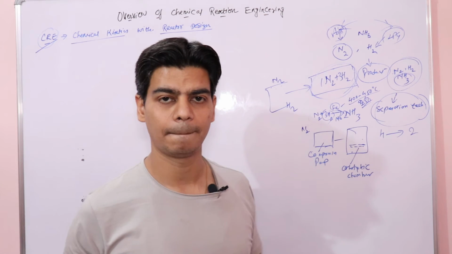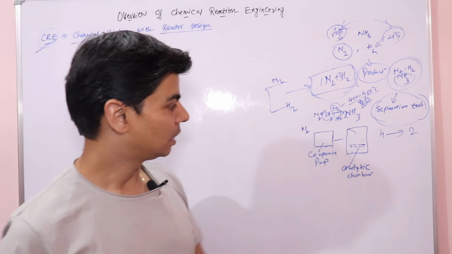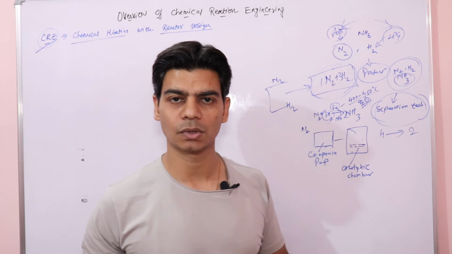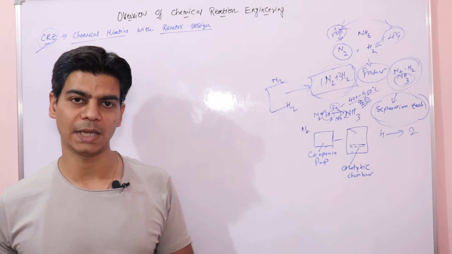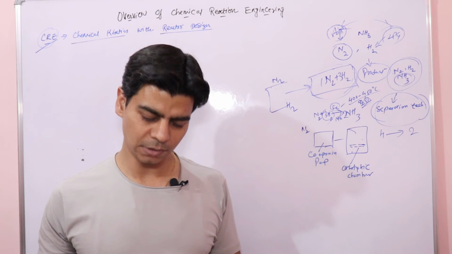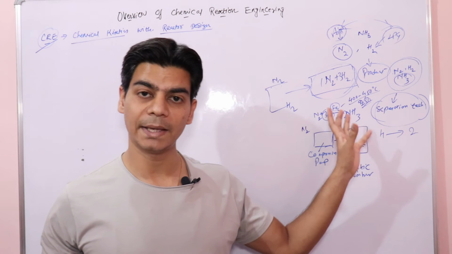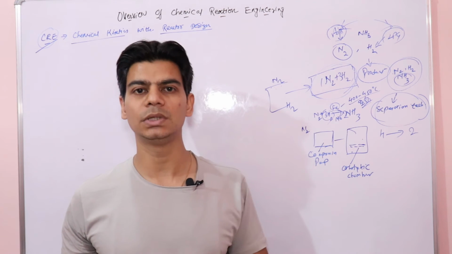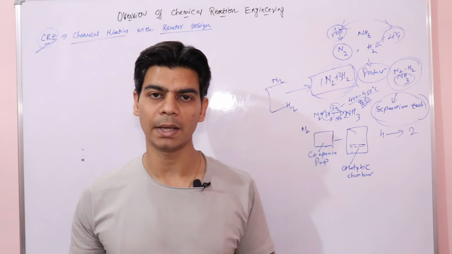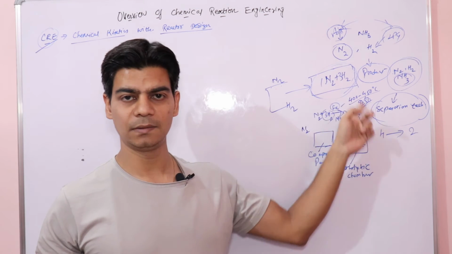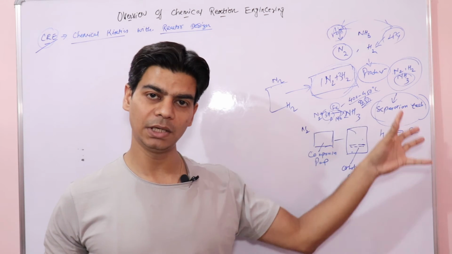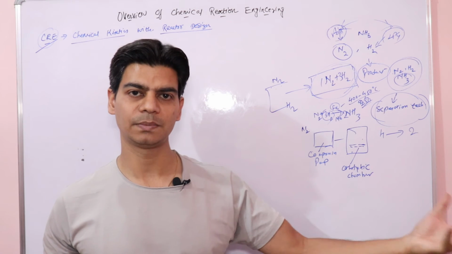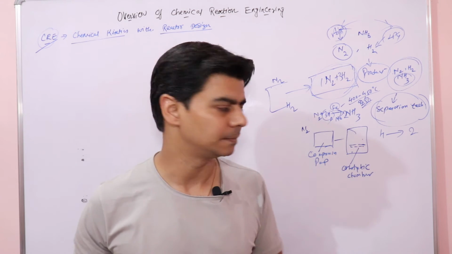And you need to have a temperature condition, because if you talk about the thermodynamics of this reaction, it's an exothermic process. Heat is evolved, so you need to bring down the temperature. Temperature should not be high, because once the reaction starts, it will continue due to the heat that is produced, since it's an exothermic reaction.